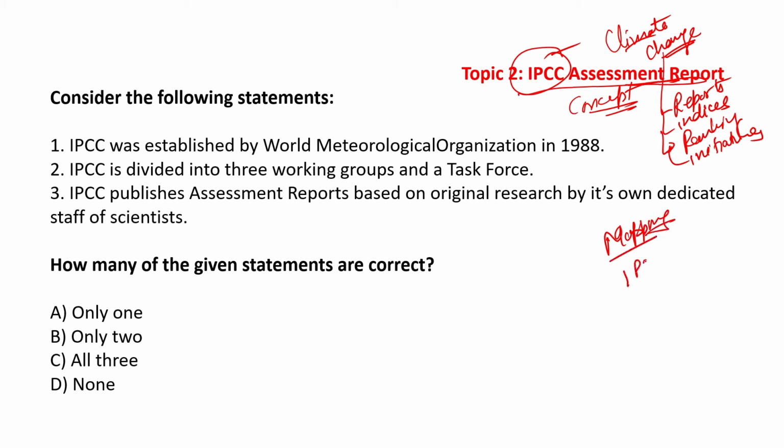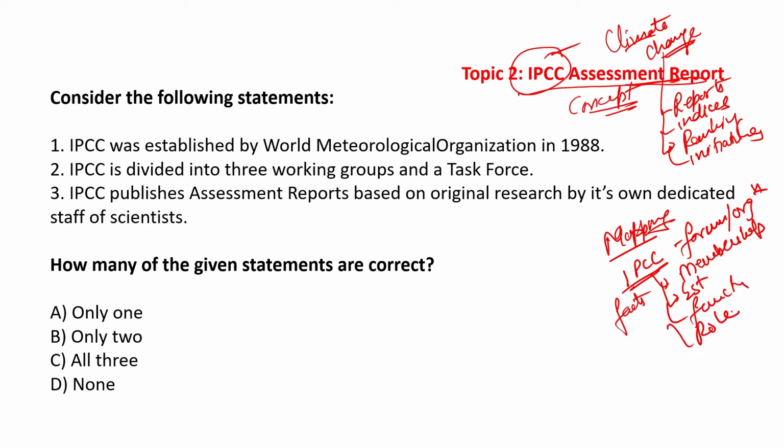When you look at IPCC as a forum or organization, you have to look at the membership, the facts about it basically, the establishment, functions, role, etc. Right? So IPCC is one body.